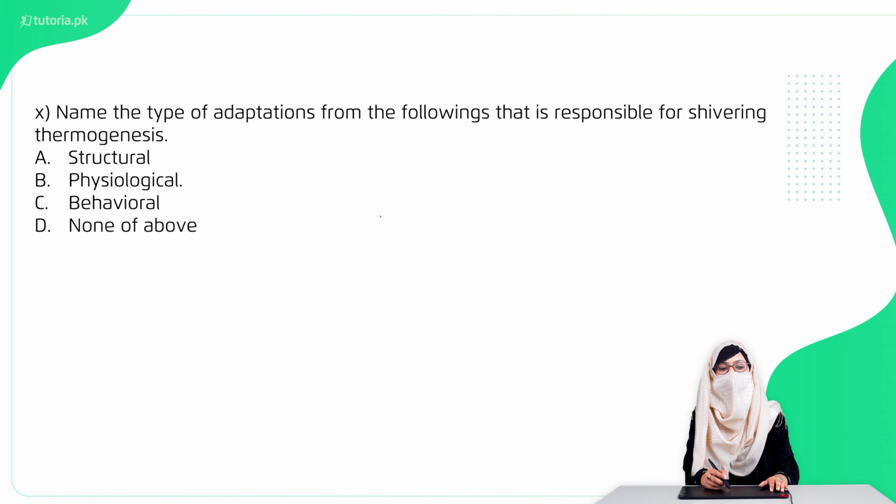Question 10 है the name the type of adaptation from the following that is responsible for the shivering thermogenesis. Option A structural, option B physiological, option C behavioral, option D none of the above. The right option is option B physiological.